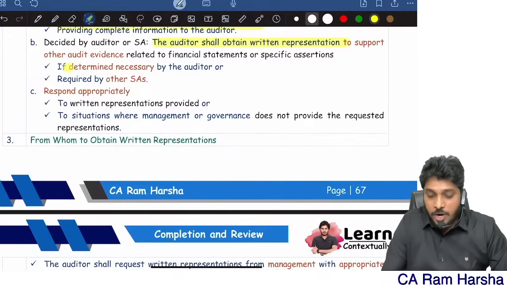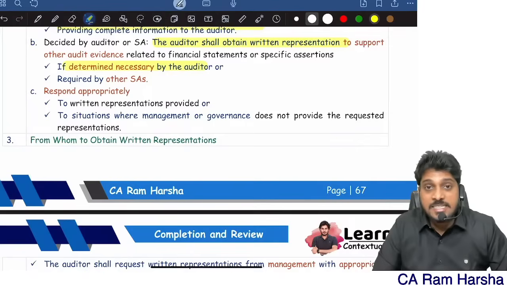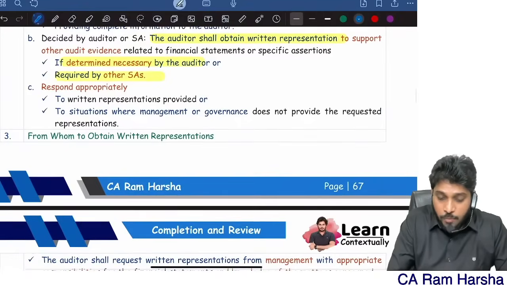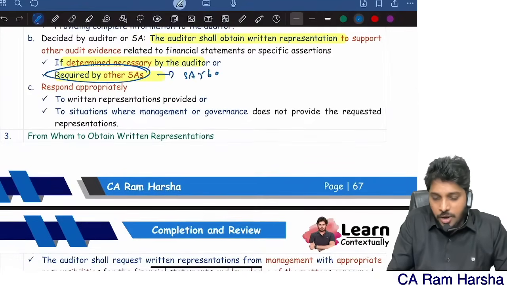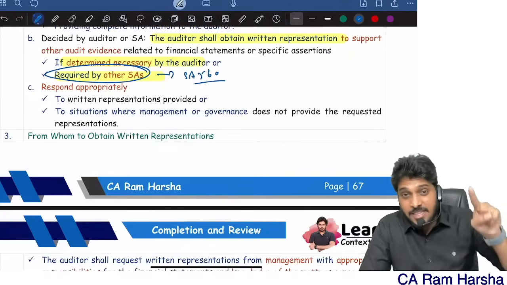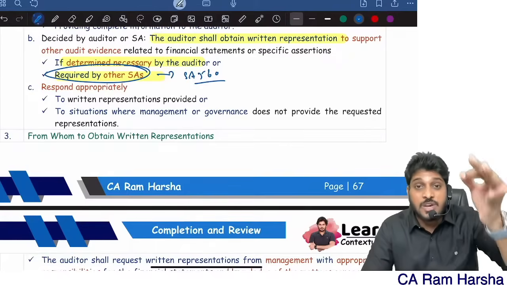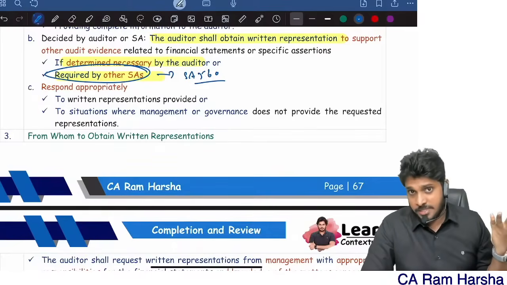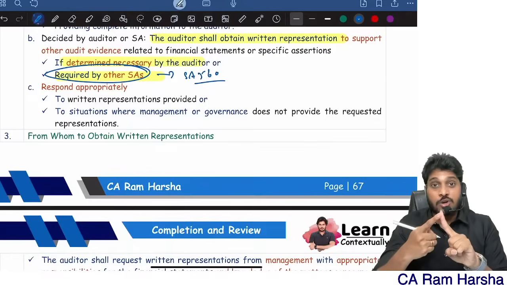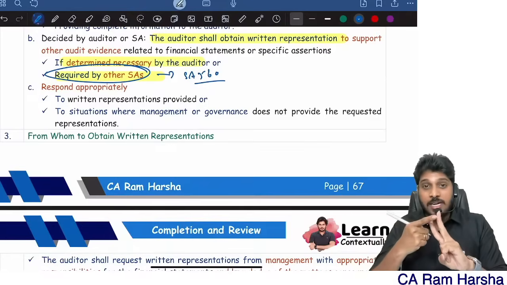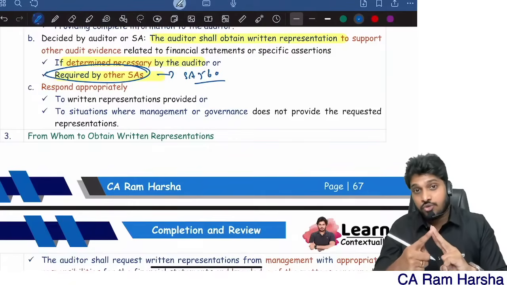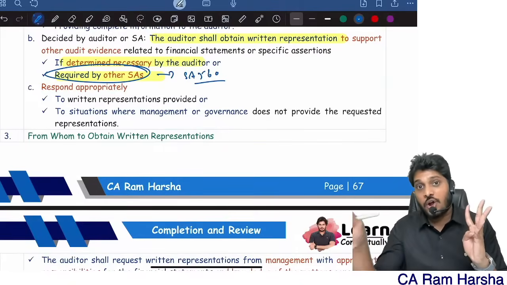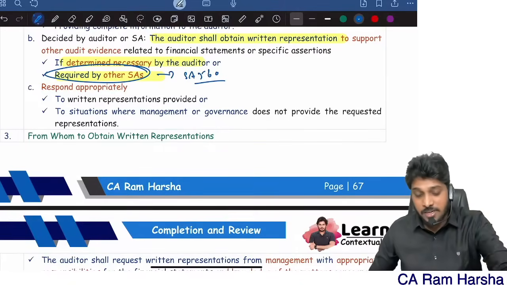And the auditor shall also obtain other representations. Other representations means what? If determined by the auditor as necessary. In some cases the auditor wants written confirmation from management. There you can obtain it, or if required by other standards. For example, just now we saw SA 560 is saying the auditor please obtain representation that all subsequent events are identified, adjusted, and disclosed properly. Since 560 says so, I will get representation. So I will get written representation on fulfillment of responsibilities by management. I will get representation on completeness of information disclosure to the auditor. I will get representation wherever I require. I get a representation when other standards on auditing also require it. In four circumstances I will get written representation.